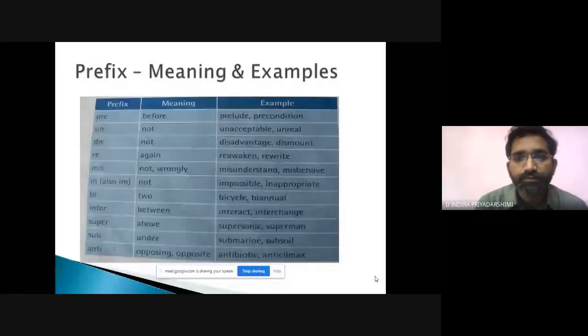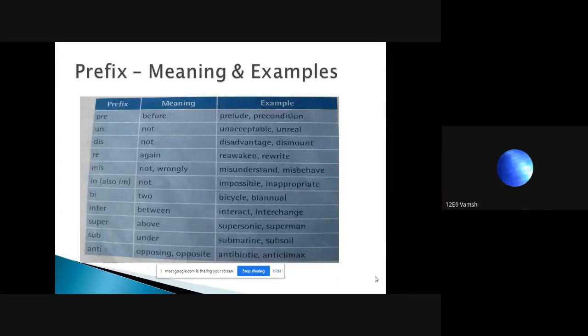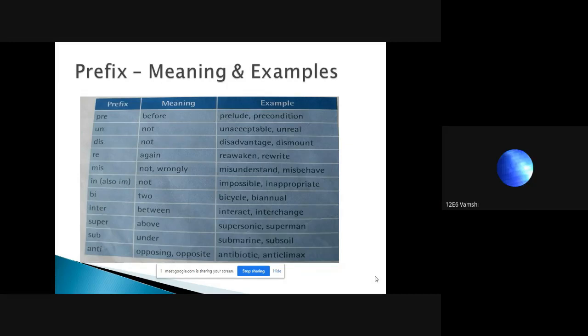Next, third one we have got is dis. Dis means not. Again, it means not, but we can use it with only some words, like disadvantage, which is not advantage. Disamount. Could you please tell some more? Disagree. Discount. Discontinue. Dismiss. Distract.